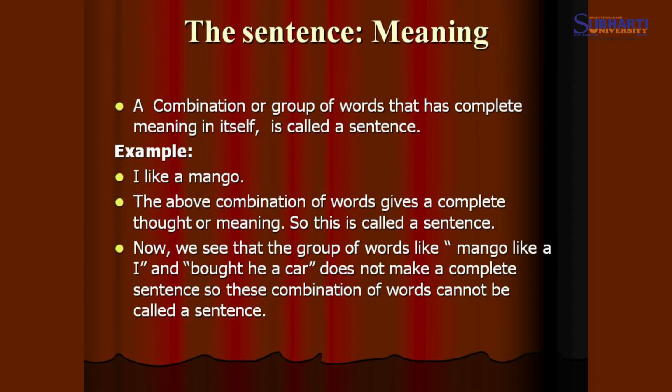First, we understand the meaning of the sentence. A combination or a group of words that has complete meaning in itself is called a sentence. For example, I like a mango. The above combination of words gives a complete thought or meaning, so this is called a sentence. Now, we see that the groups of words like "mango like a", "eye" and "bought he a car" do not make complete sense. So, these are not called sentences. Rather, they are understood as fragments or only incomplete sentences.